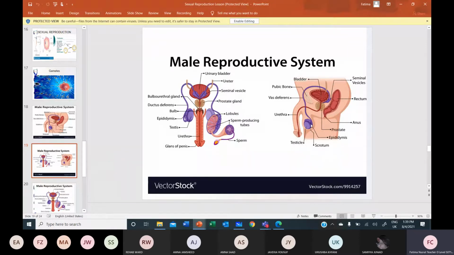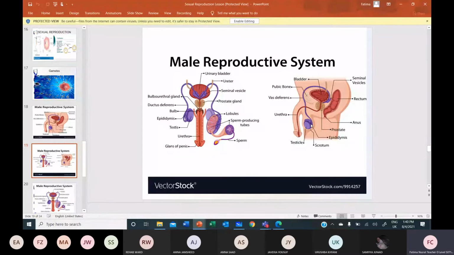Okay. Then what about the epididymis? Epididymis is a coiled structure. And what's the function? Miss, I have no idea. No problem. The function of epididymis is to store the sperms temporarily for some time before they travel in the sperm duct.